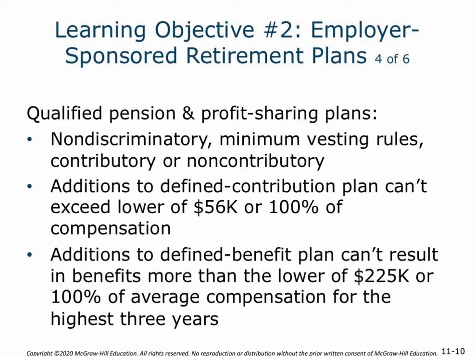And defined benefit plans cannot result in benefits of more than either $225,000 or again that compensation. Here, 100% of the compensation is taken as the average over the high 3 years.